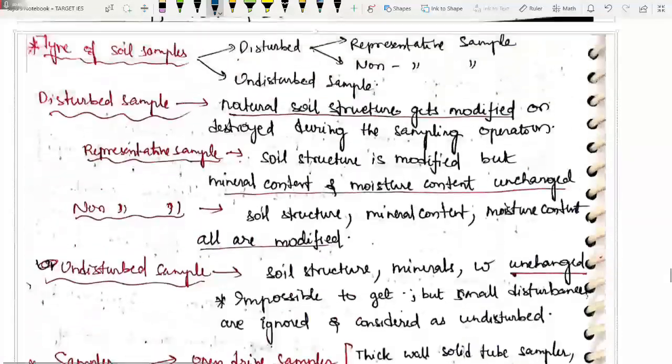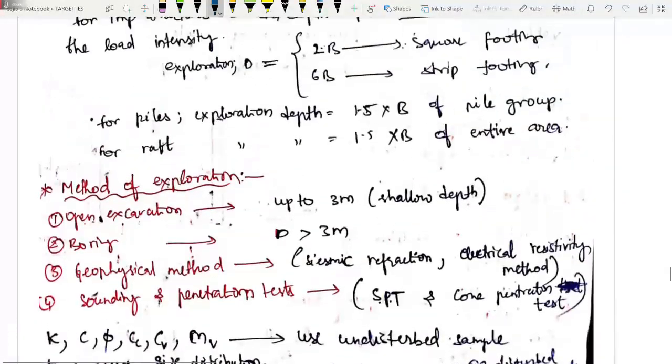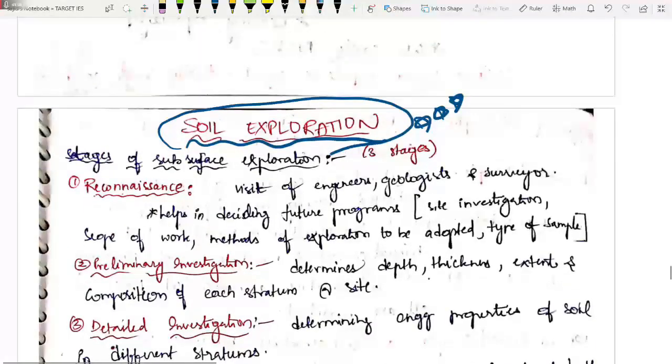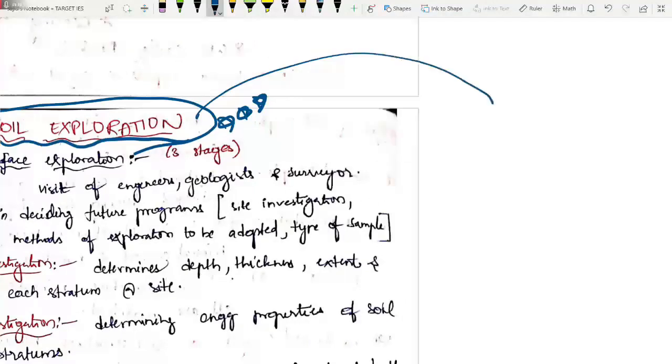And if you are talking about SSC JE or state PSC type of examinations, there are some specifications up to what depth you have to do the exploration. For example, if you have a square footing up to 2B, you have to do like that. Okay, तो मैं वो आपको सिखा दूंगा, and you will be able to answer all the questions of ESC, GATE, State PSC, SSC JE from this topic after this module. That's for guarantee. But before that, let us try to understand the importance of this in practicality.